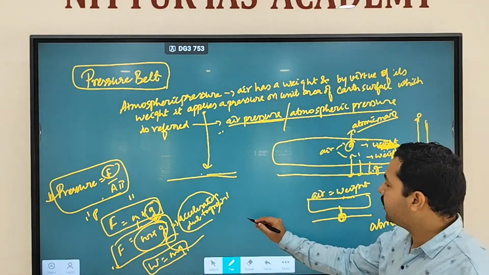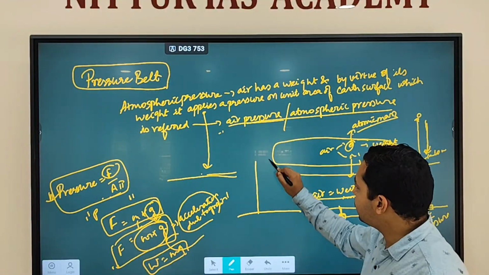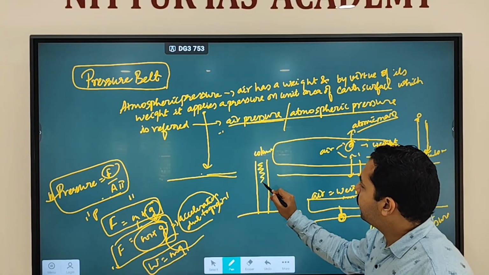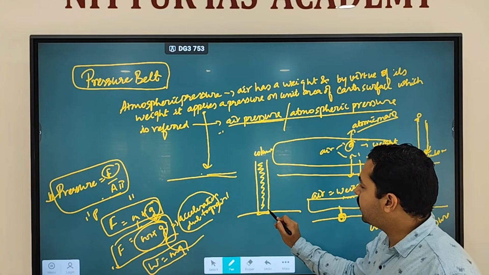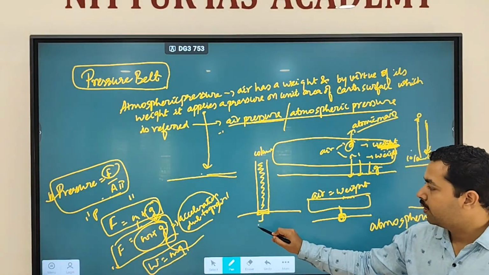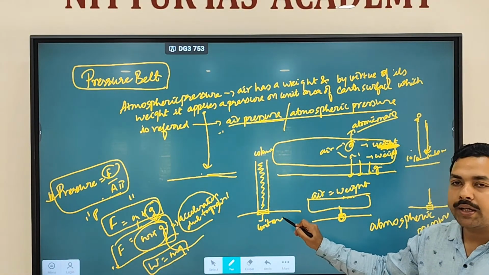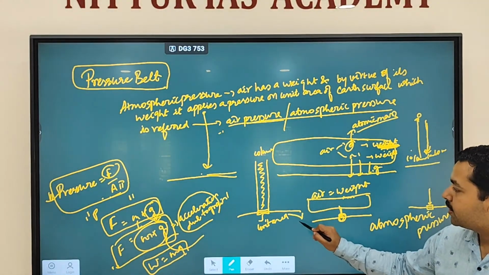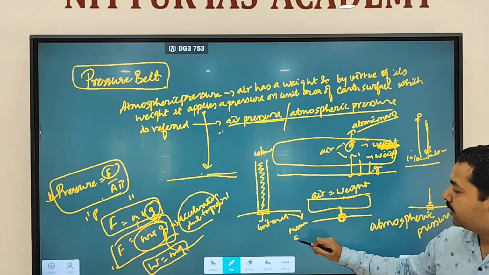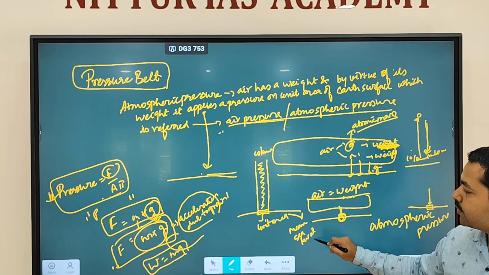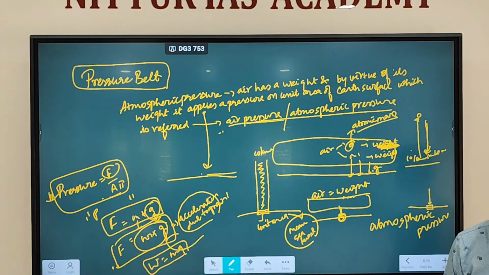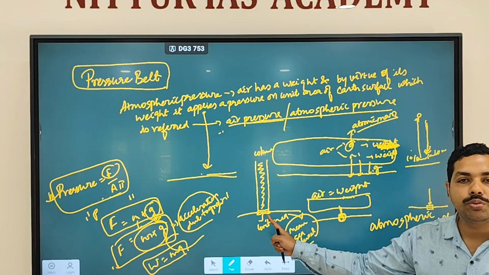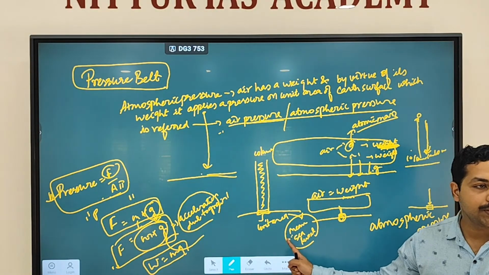How is it measured? We measure it by taking a column of air, and seeing how much pressure this column of air applies on a unit area. This pressure is measured at a mean sea level. Clear? So a column of air applying pressure on a unit area, measured at mean sea level.